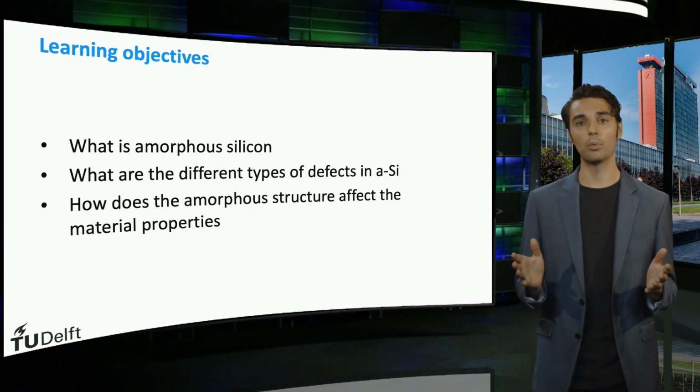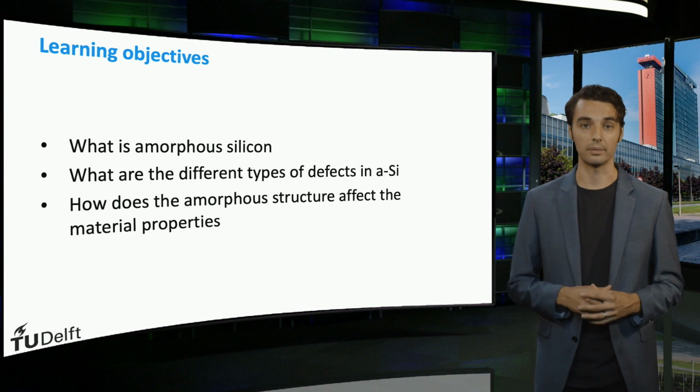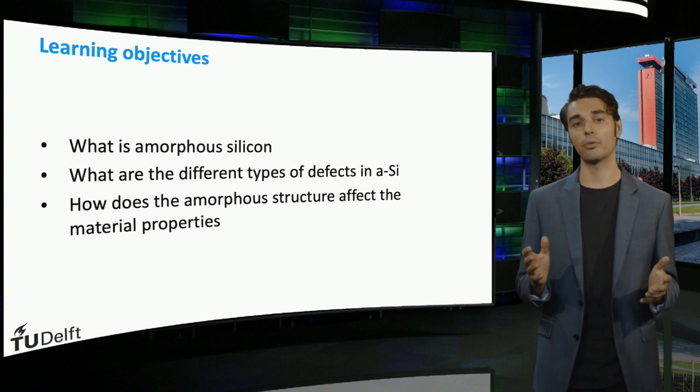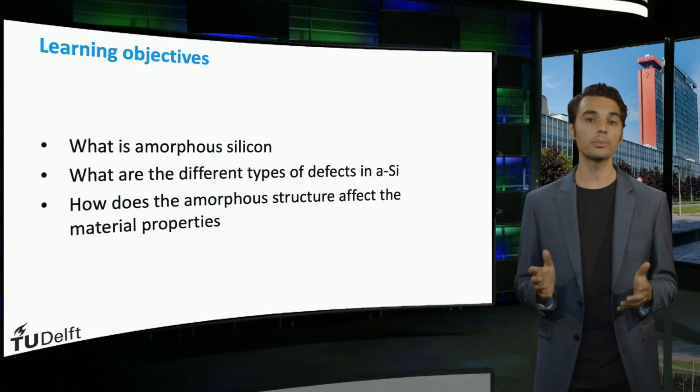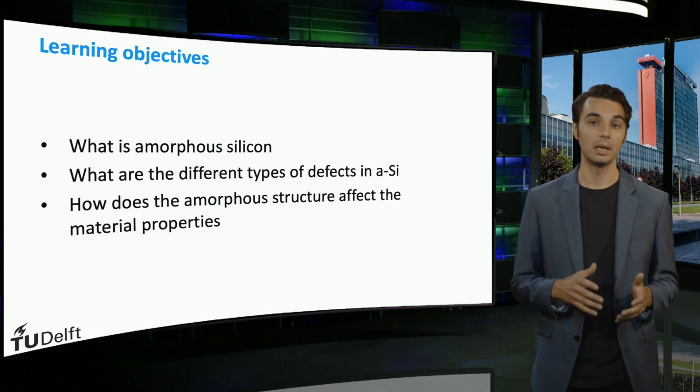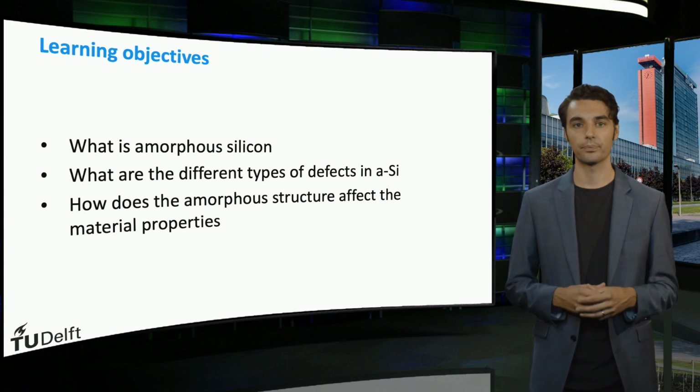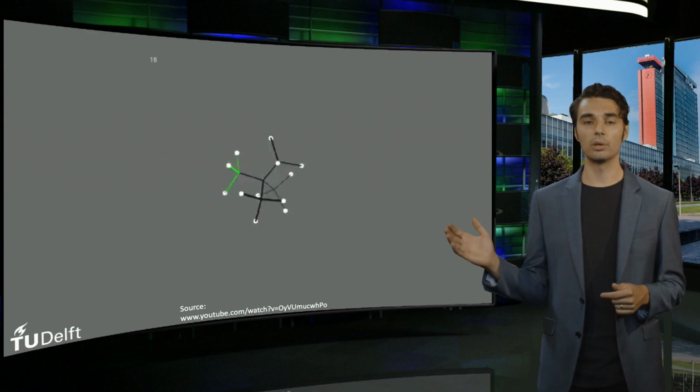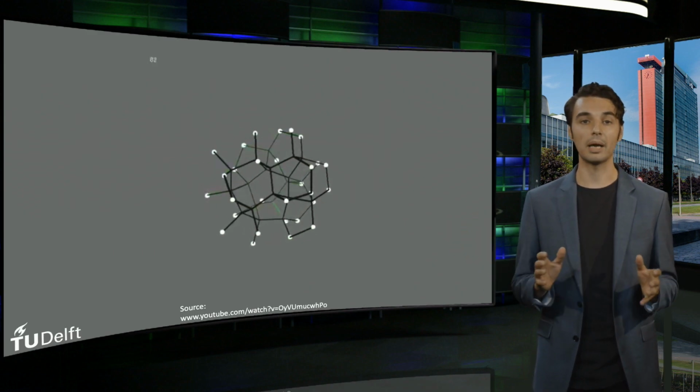You will learn how amorphous silicon is different from crystalline silicon. We will discuss the defects in amorphous silicon and how they affect important material properties like the conductivity, bandgap energy and absorption. This video shows an amorphous structure being built up bond by bond.